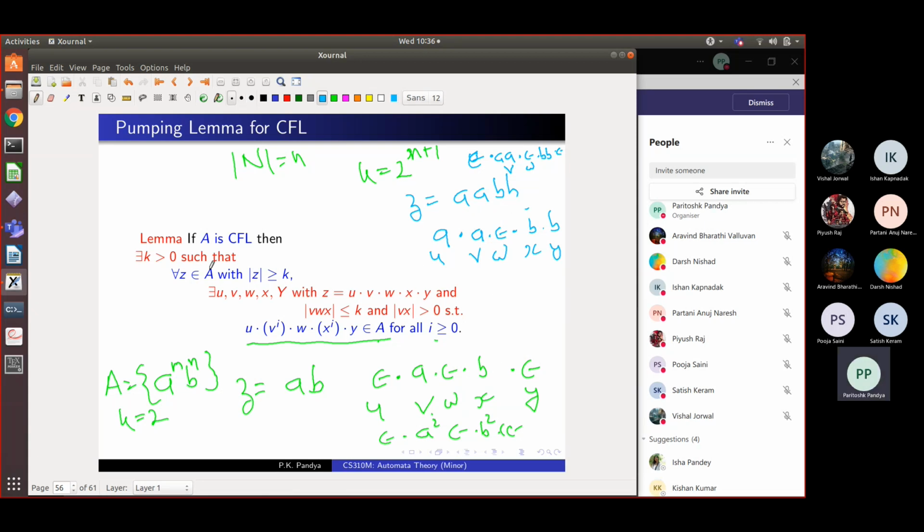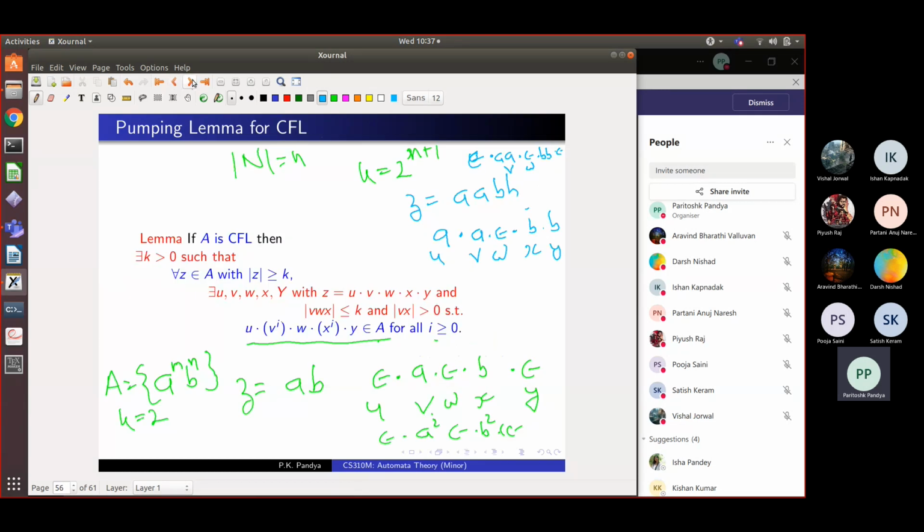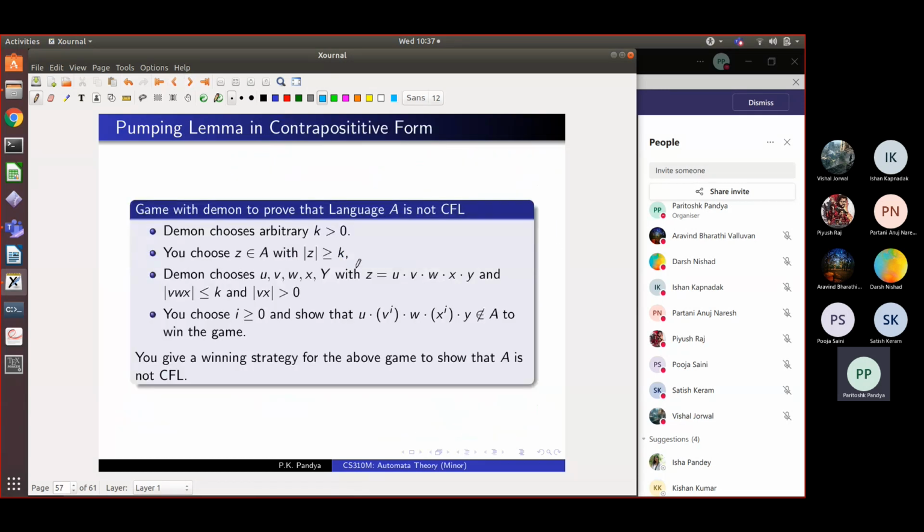So you're getting some practice of how long strings can be pumped. But the claim is that any long string, of length at least k, you will necessarily be able to pump it by splitting it appropriately into 5 parts, such that all possible repetitions of the pump pair vx occur. So this is the pumping lemma. And to prove that a language is not context free, we use this in the contrapositive form, just as we did in the case of regular languages.